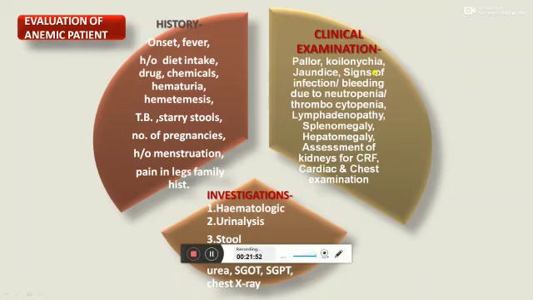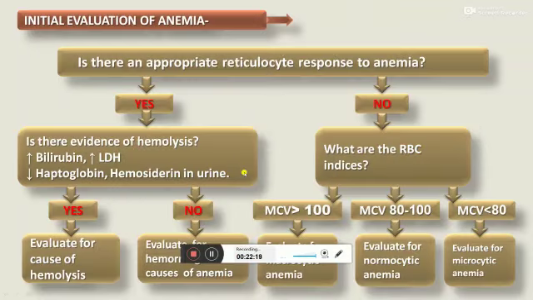And second is clinical examination of the patient. We should examine for pallor, koilonychia, meaning spooning of nails in iron deficiency anemia, jaundice, signs of infection, bleeding, neutropenia, thrombocytopenia, lymphadenopathy, meaning lymph node enlargement, splenohepatomegaly, assessment of kidney failure, chronic renal failure, and cardiac and chest examination. And we should finally go for investigations.